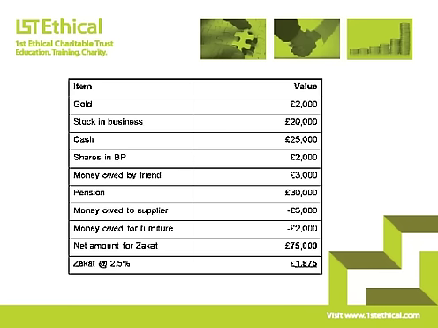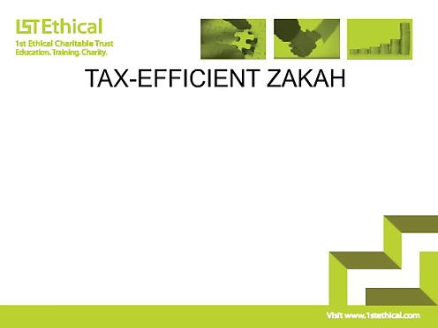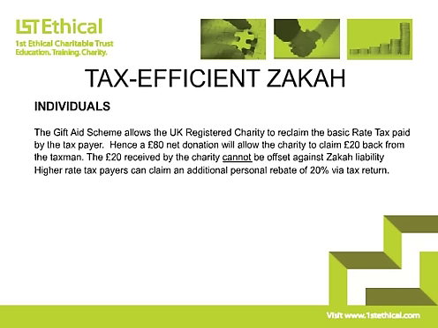So moving forwards, there are tax efficient ways in order to give zakah. For individuals, the Gift Aid scheme allows a UK registered charity to reclaim the basic rate tax paid by the taxpayer. Hence, an £80 donation will allow the charity to reclaim £20 from the taxman. The £20 received from the taxman cannot be offset against the zakah liability. Higher rate taxpayers can claim an additional personal rebate of 20% via a tax return.